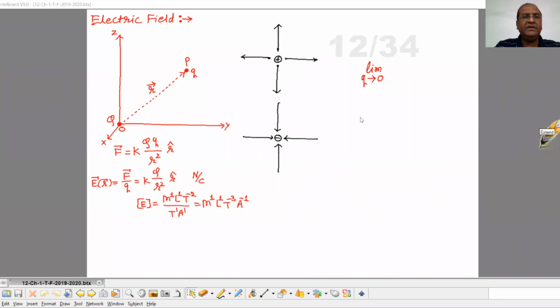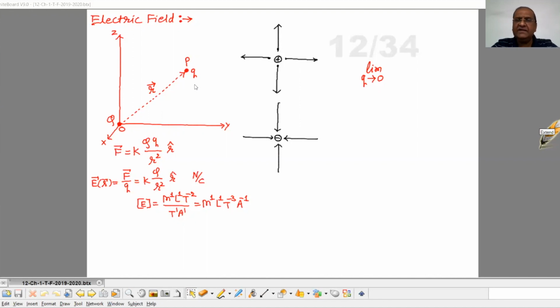Now the next topic, that is electric field. Suppose, as shown in this figure, at the origin of the Cartesian coordinate system, we consider one charge capital Q. Now suppose at position P, having position vector R, we place another charge small q.